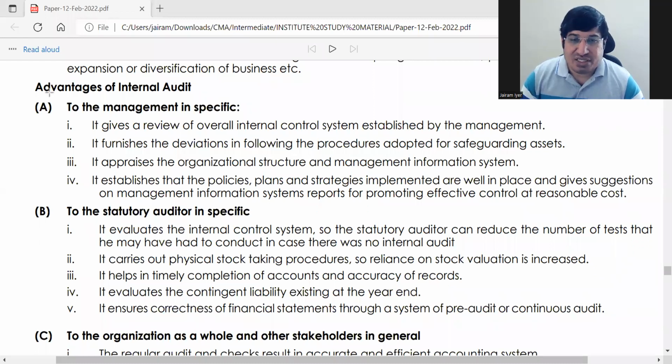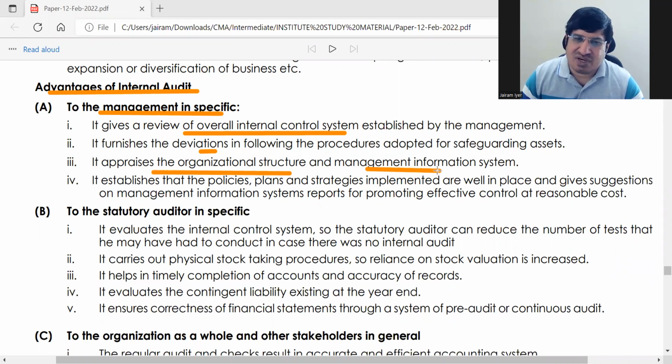Last is advantages of internal audit, with reference to certain things. One is to the management. Management के लिए क्या importance है? We have already gone through it. Review of overall internal control system. Any deviations, it highlights it. Appraisal of organization structure and MIS, and establishes policies, plans, strategies which are useful to the management. Yeah, to the management in general.